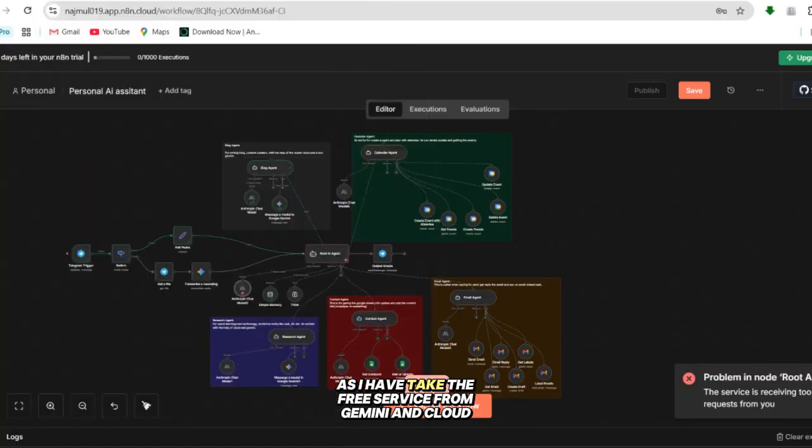As I am using the free service from Gemini and Claude, it is getting too many requests, and it is not available at this time to give me the service. So that's all. The workflow works like that.